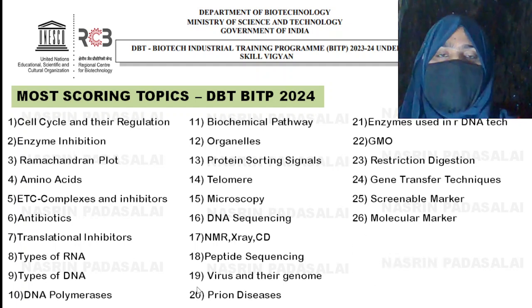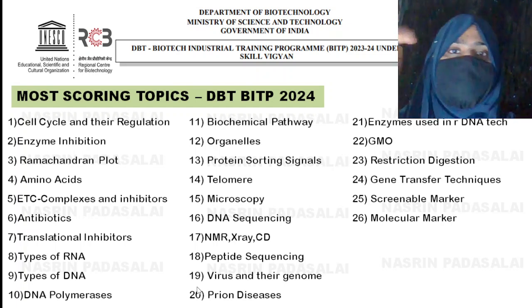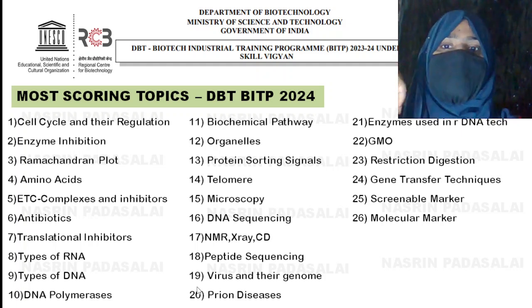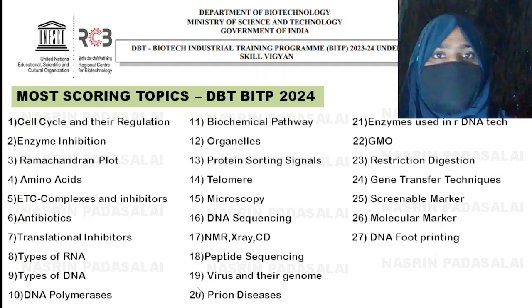Next is molecular markers. Last time one question came on RAPD. So study about RAPD, which is a codominant marker, which is a dominant marker, and which is used for DNA fingerprinting. Okay. Next, DNA footprinting and DNA fingerprinting are the standard techniques.